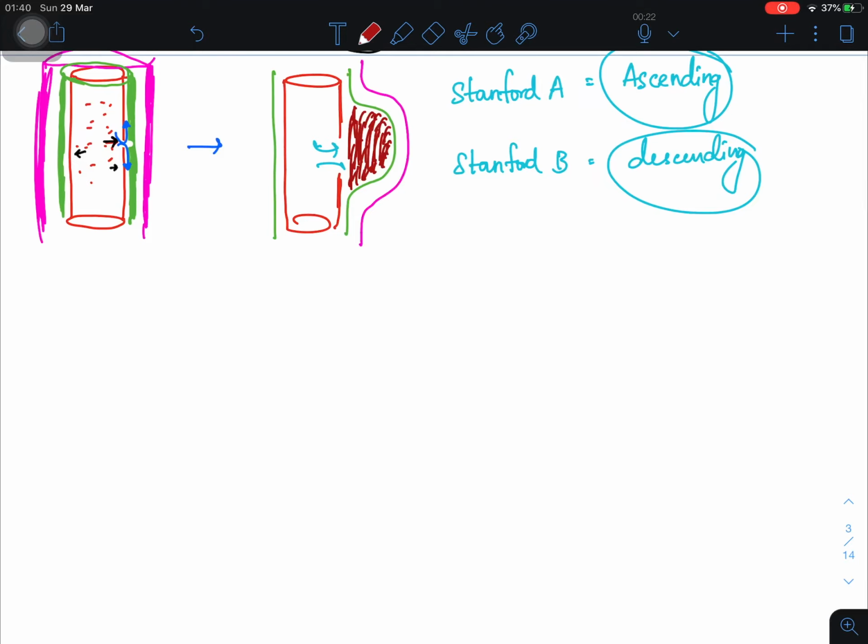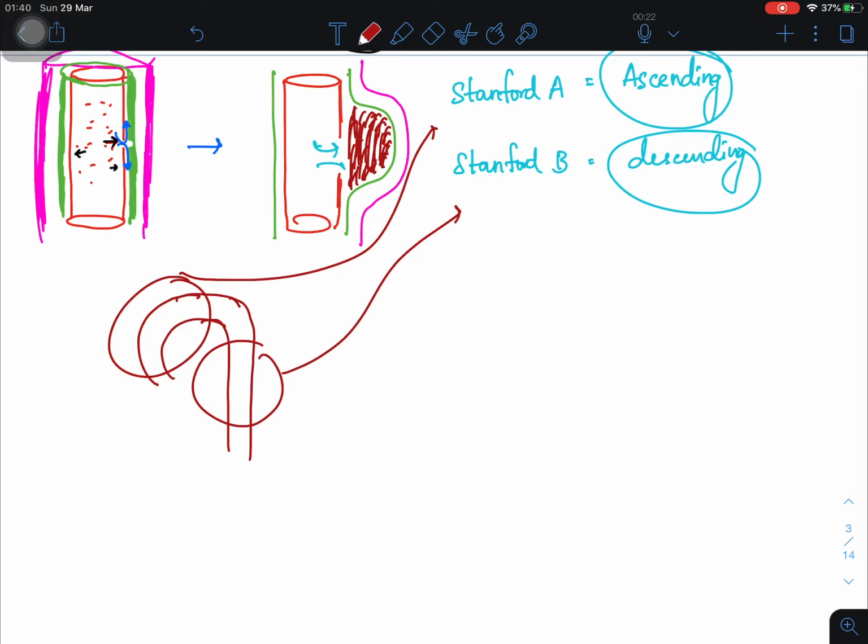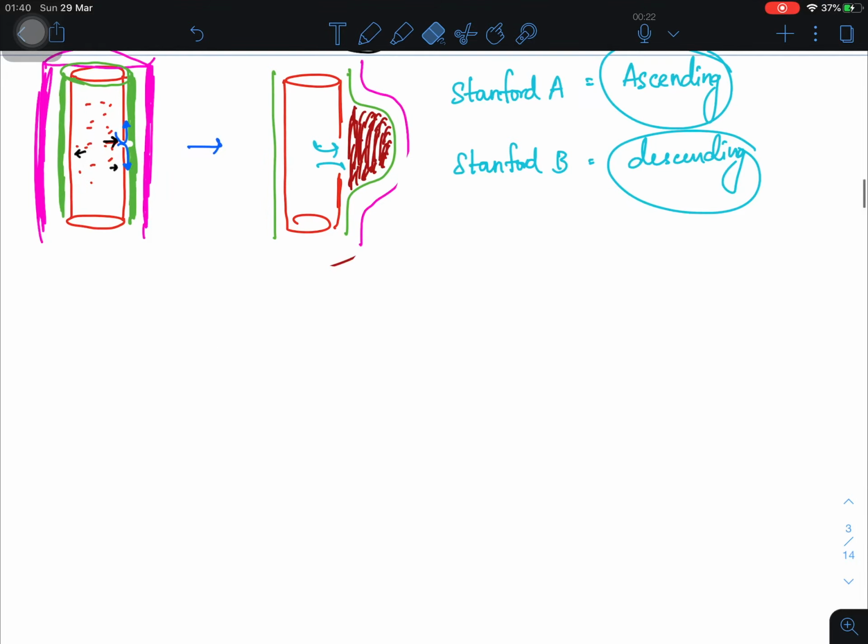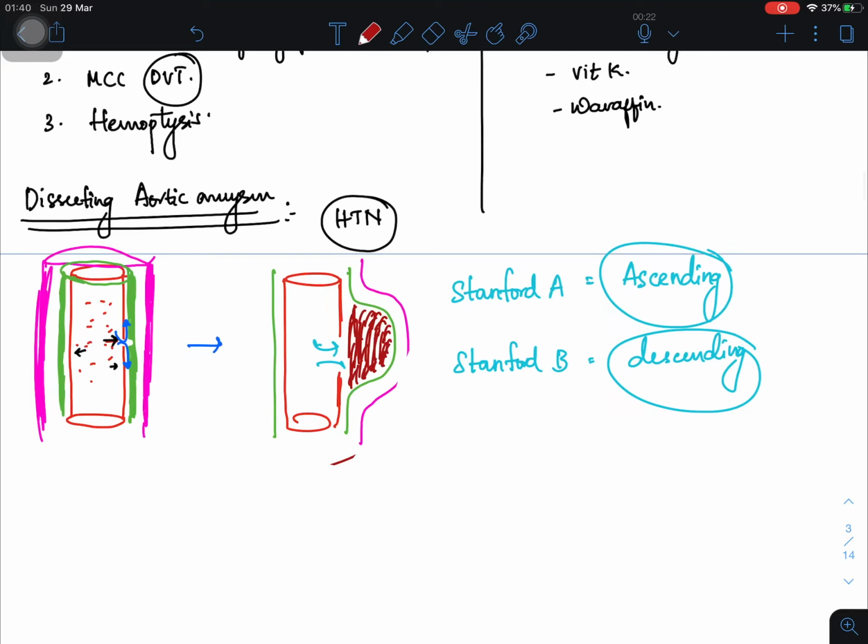I'm sure you know we have the arch of aorta like this, the ascending aorta, and an aorta that is descending down. If it happens here somewhere, then it is Stanford A. If it happens here, it is Stanford B. So this is all about dissecting aortic aneurysm. By the way, another important thing I want to highlight: what is the most common cause of dissecting aneurysm? It is hypertension.